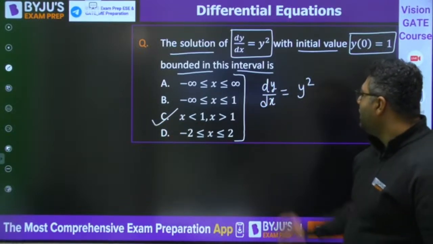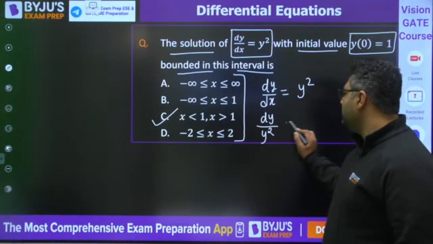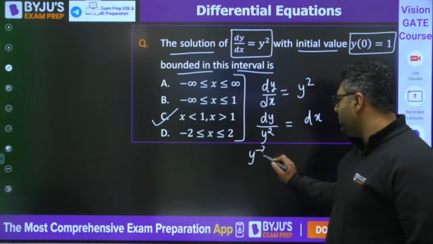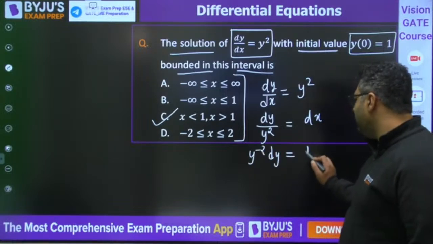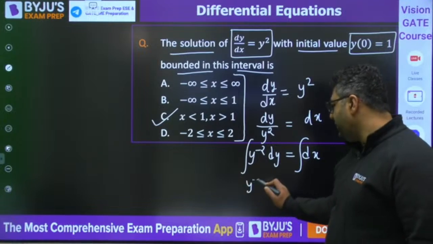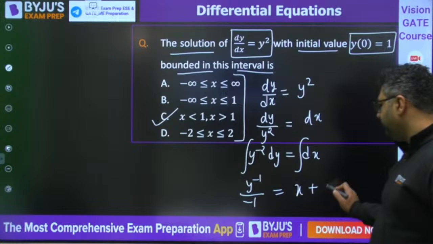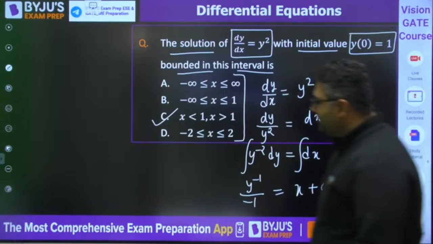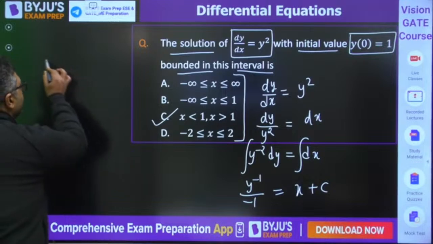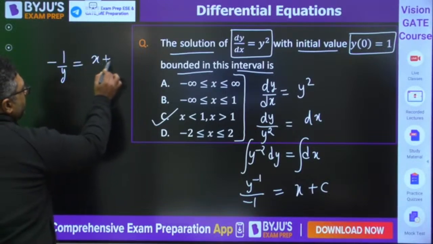Let us see how. You would write dy divided by y square is equal to dx, which can be written as y to the power minus 2 dy is equal to dx. Integrating, y to the power minus 1 by minus 1 is equal to x plus c, so minus 1 by y is equal to x plus c.